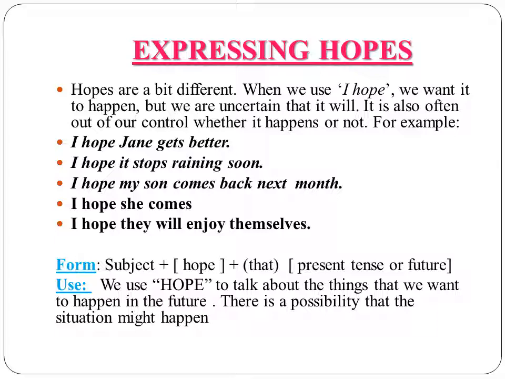So what is the form of hopes in English? It's subject plus hope plus that plus simple present or future. So you can say, I hope that you come back early, or I hope that you succeed, or you will succeed, for example, this year.